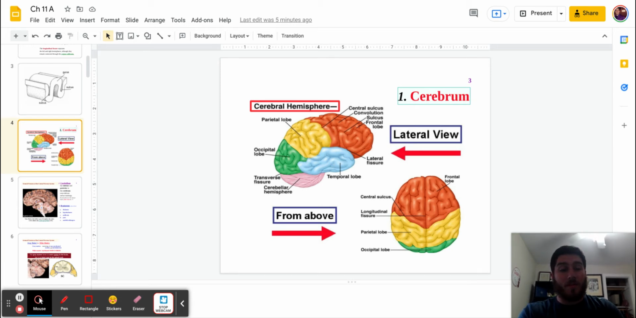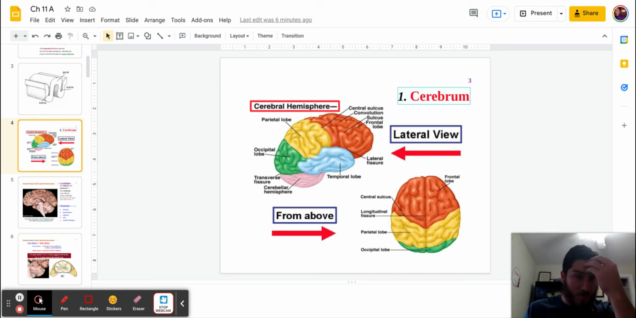With that said, the cerebrum is broken down into four parts. These are some parts you may have heard before. We have the frontal cortex, or the frontal lobe, we have the parietal lobe, we have the temporal lobe, and we have the occipital lobe. Where are they found? The orange part is the frontal lobe.